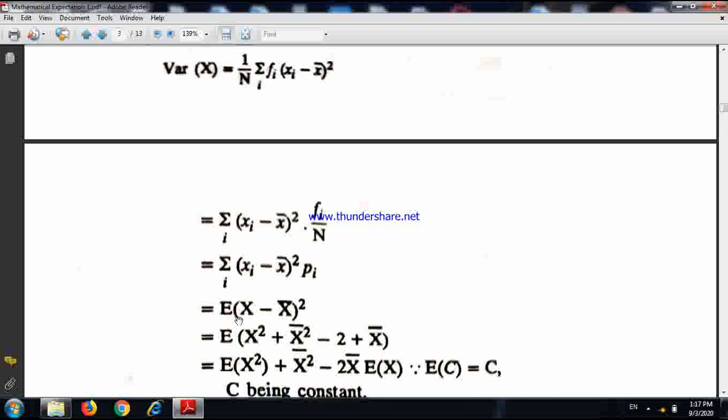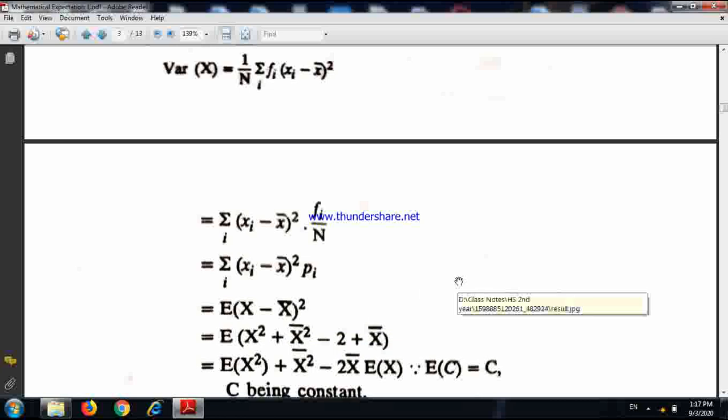And this is nothing but the expectation of (x minus x bar) square. How it comes, you will understand later on. This (xi minus x bar) square is nothing but a function of the observations xi. So ultimately we get this is the expectation of (x minus x bar) square.